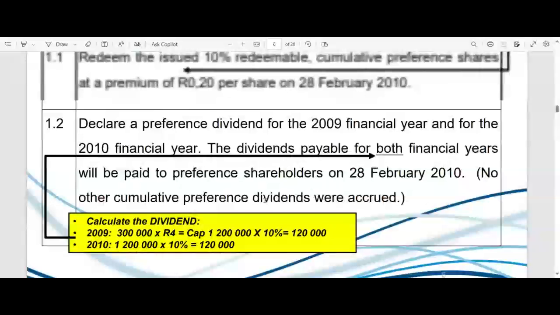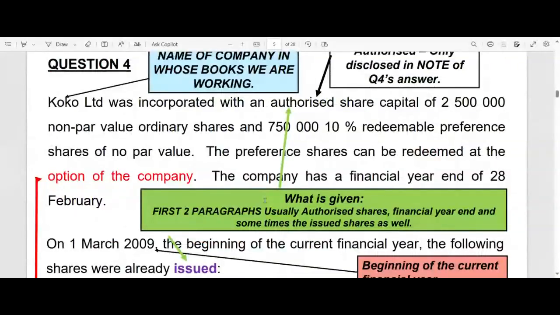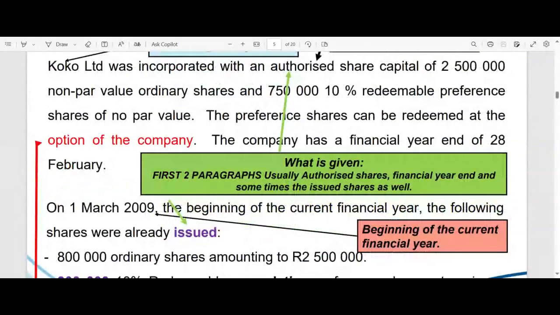Sorry, not January, the 1st of March 2009 is the very first day of the 2010 financial year. So we have to do everything that we are required to do for the year ended the 28th of February 2010, and that year starts on the 1st of March 2009. That's why I've indicated it there. This is the first thought that should pop up in your minds when you read that: it is the beginning of the current financial year.